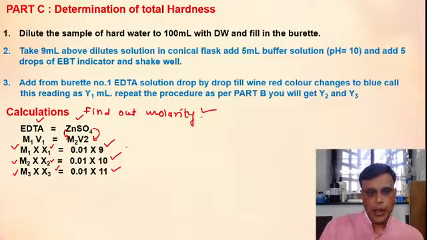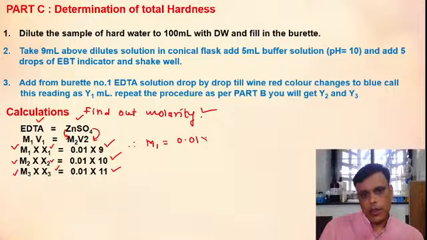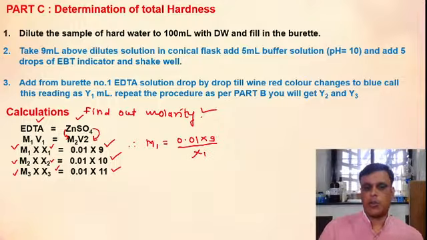Very simple. M1 is equal to 0.01 into 9 divided by X1. Here M2 is equal to 0.01 into 10 divided by X2, and M3 is equal to 0.01 into 11 divided by X3.